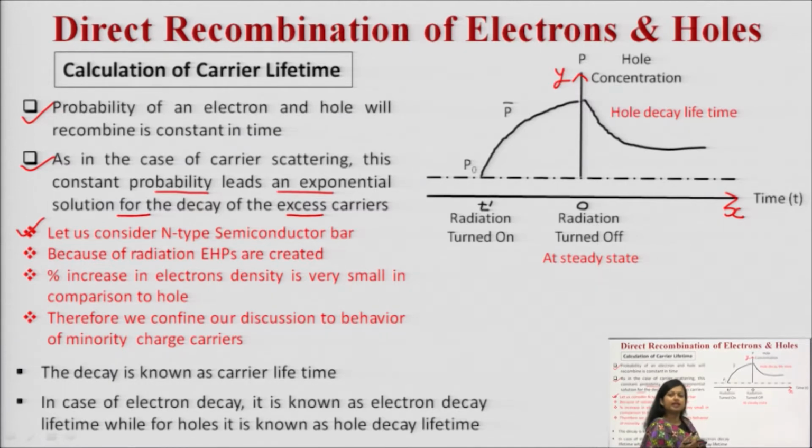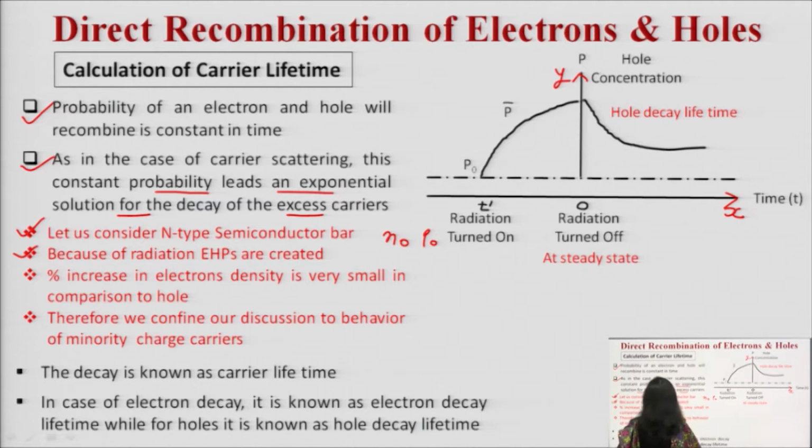You have taken the n-type semiconductor bar where the majority charge carriers are electrons, and the minority charge carriers are holes. Now, because of radiation, electron-hole pairs are created. Let us say initially n naught and p naught are the concentration of electrons and holes, and when electron-hole